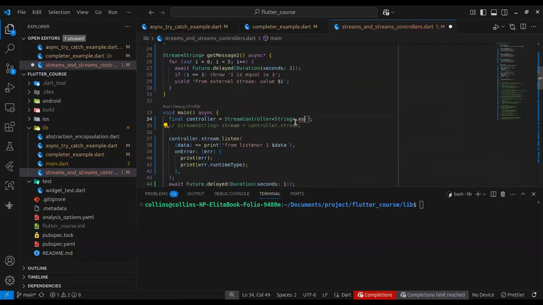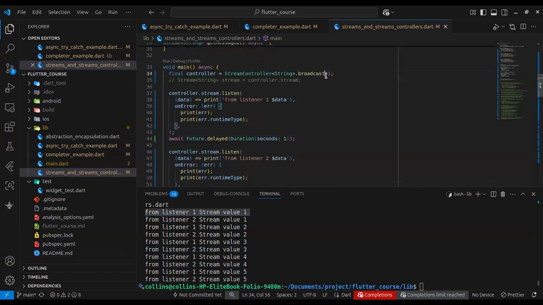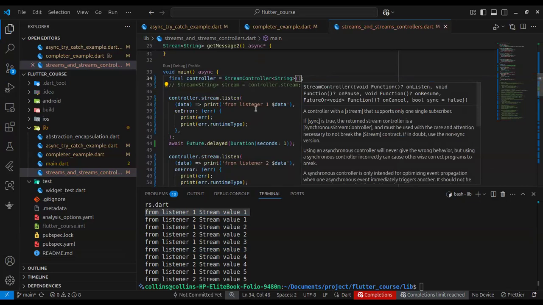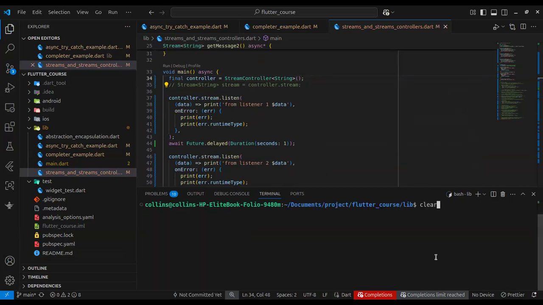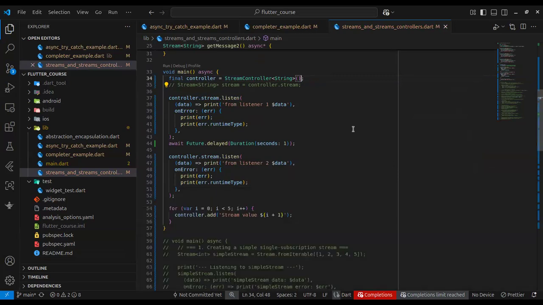Okay, wonderful. So let's inspect the output of this program. You can see from listener 1 is called, and from listener 2 is called. From listener 2 is called here, from listener 1 is called. That means we're able to listen to this stream from multiple places in our code base, as opposed to doing it on a normal stream. So if we did this like you've seen before, exception. So that's that.